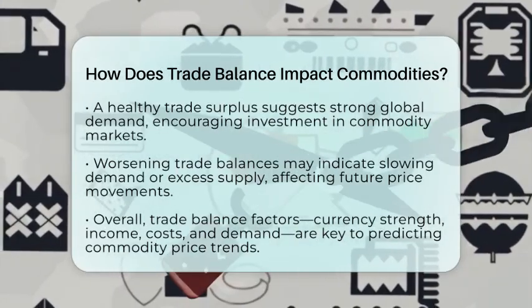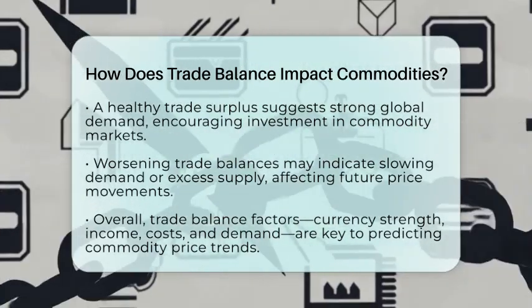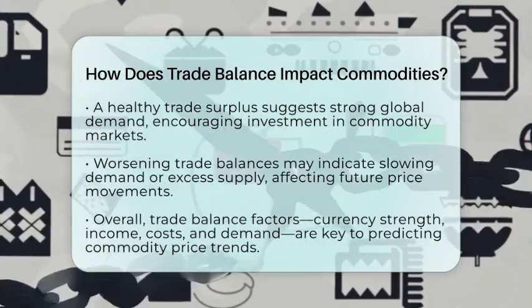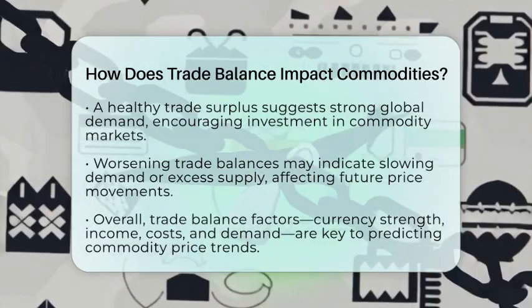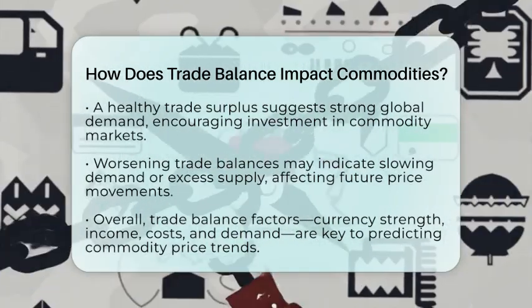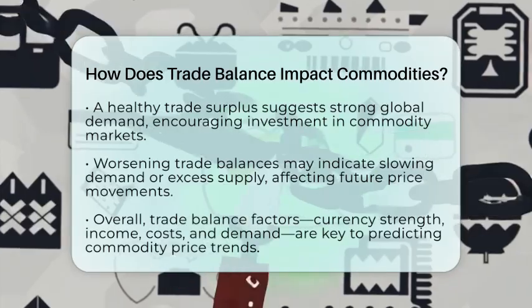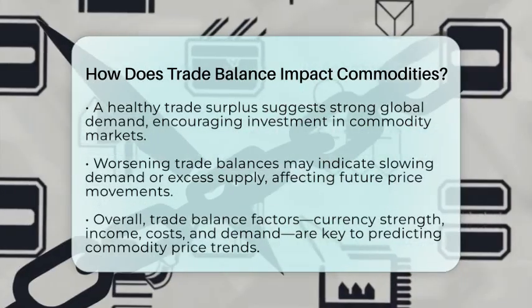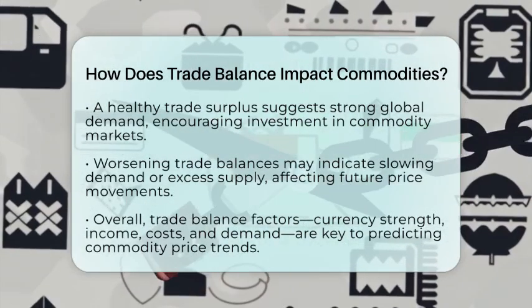In short, trade balance impacts commodities through currency movements, income levels, production costs, and global demand. Watching these indicators gives investors clues about when prices might rise or fall, helping them make smarter decisions in the commodity markets.